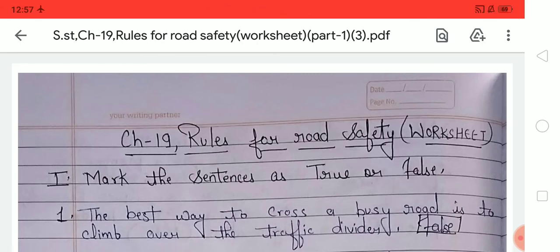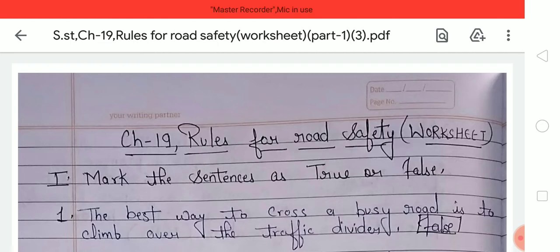I am your subject teacher of social study of LPM Public School, and today I am going to explain and describe the worksheet of chapter 19. Chapter name is Rules for Road Safety. So students, first of all let's have a quick overview of chapter number 19 once again for your better understanding, because the whole worksheet of chapter 19 depends upon this chapter. So look at chapter 19.